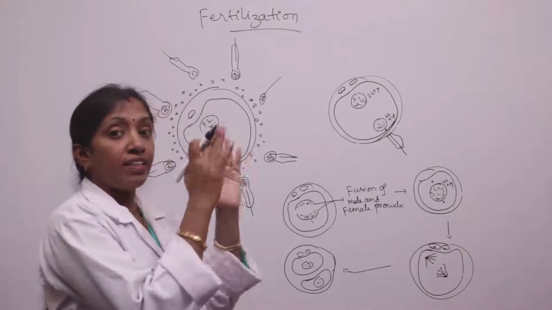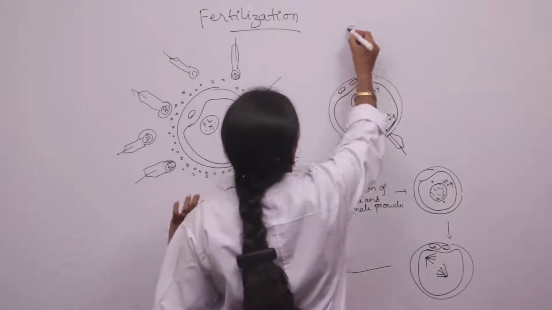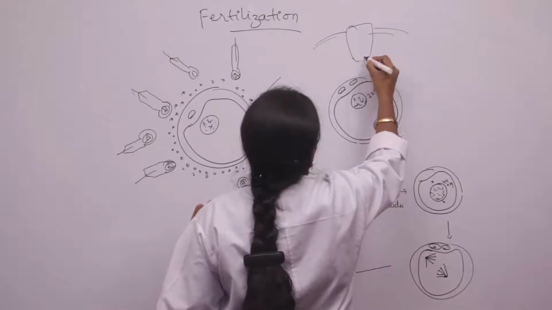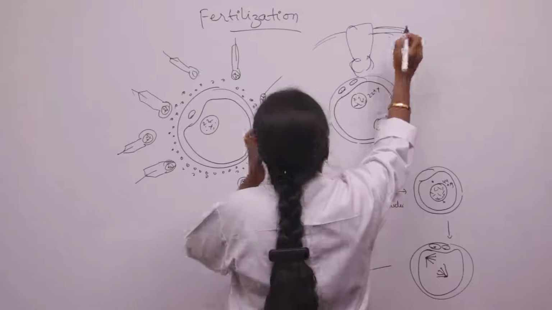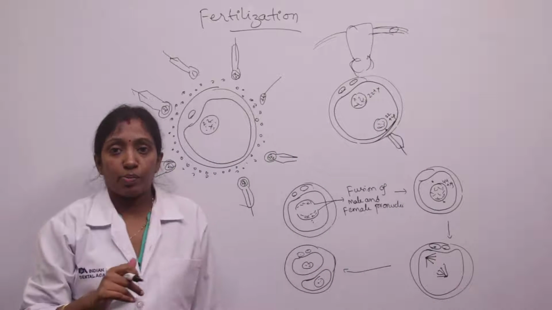We know that on either side of the uterus we have uterine tubes present. This is the uterus, and on either side of the uterus we have uterine tubes. In the ampulla of the uterine tube the fertilization takes place.